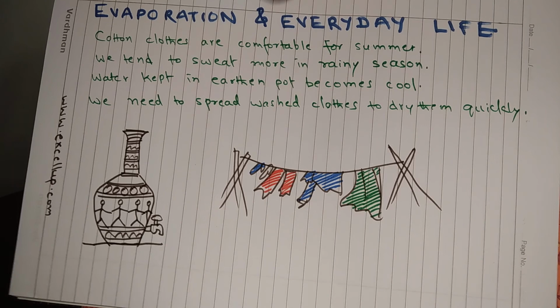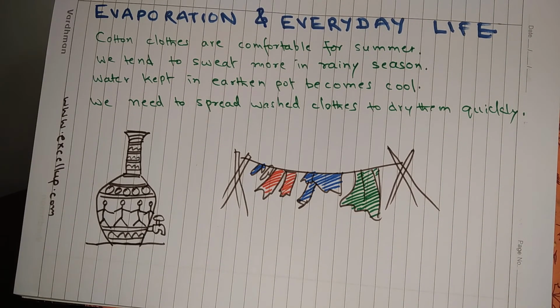Evaporation in everyday life. There are many uses, or many things which happen, because of evaporation. One example is cotton clothes. They are comfortable for summer. What happens? Cotton clothes have pores in them, and whatever sweat our body produces escapes out in the form of vapor because of these pores.